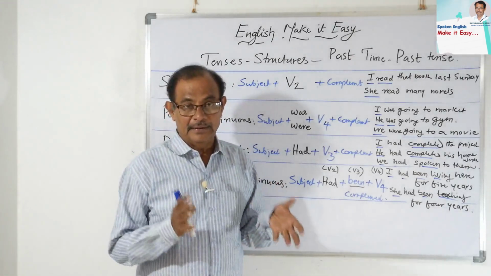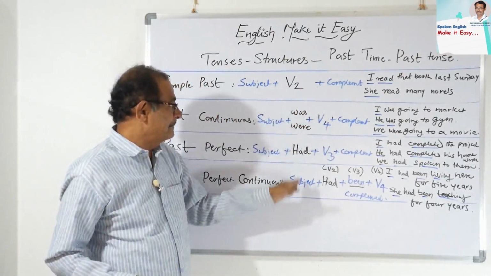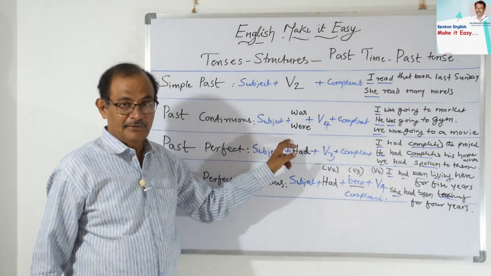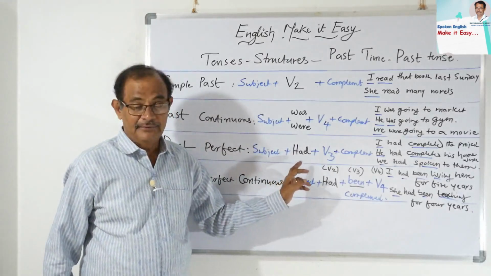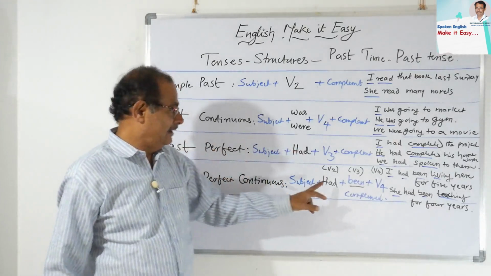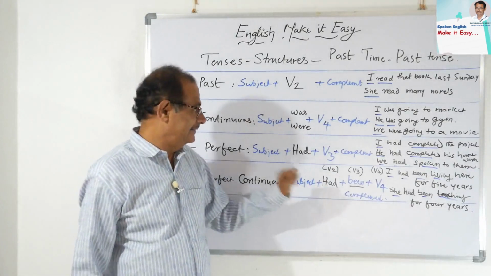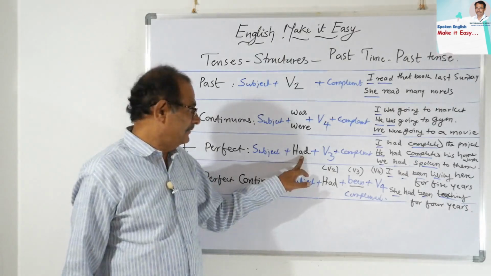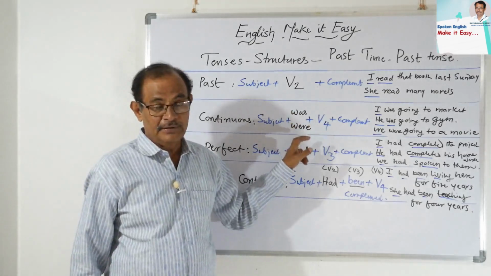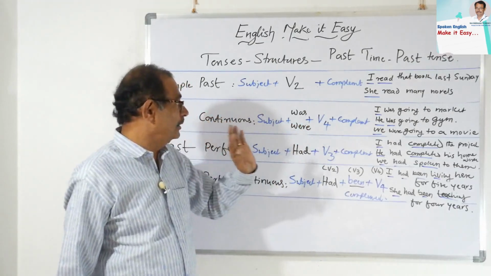Students, kindly recognize the minor or little changes in the forms or structures. Here V2 was and were for the past continuous, had for the past perfect, and had been for the past perfect continuous. Between present and past perfect only had is different, and for the past continuous was and were. From present continuous to past continuous, was and were is the only difference.